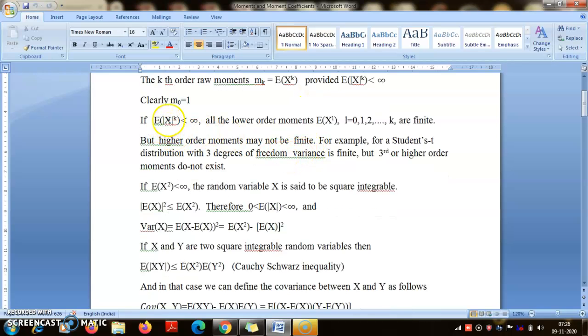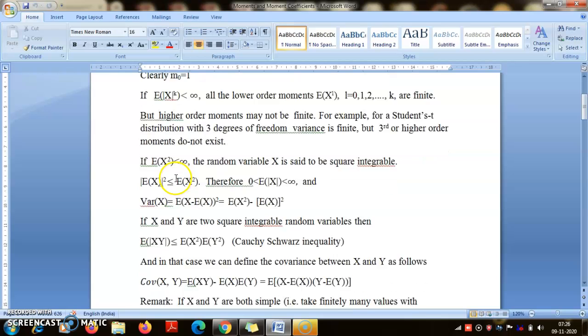So this is what is said, that if the kth order moment is finite, then all the lower order moments are going to exist. I am not proving that, it's enough for you to know it as of now. So if you have E[X^2] finite, then obviously m0 is 1, but E[X] will be finite, and so on and so forth. There are distributions for which all the moments may not exist. For example, you know that Cauchy distribution is a distribution for which no moments exist. And if I take student t with 3 degrees of freedom, then the mean is finite, variance is finite, but third or higher moments do not exist or are not finite.